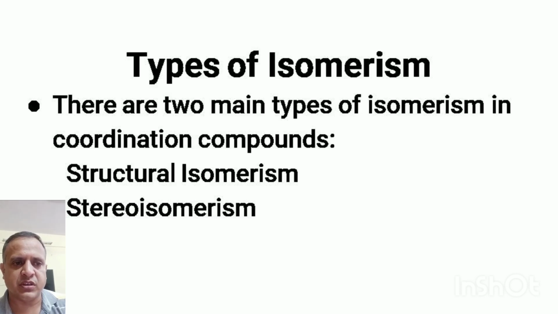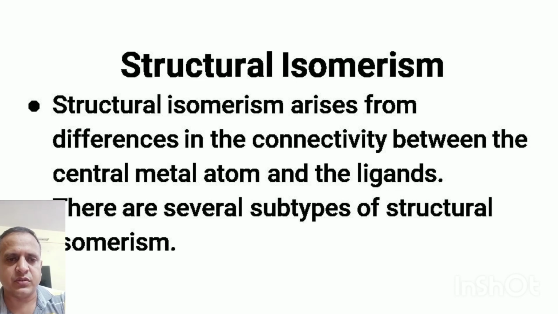Broadly, isomers are of two types. One is structural isomers, the other one is stereoisomers. Structural isomers arise due to different arrangement of ligands around central metal ion. They have several subtypes, such as coordination isomers.